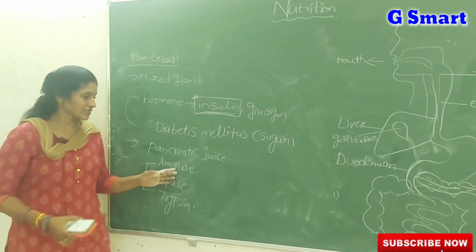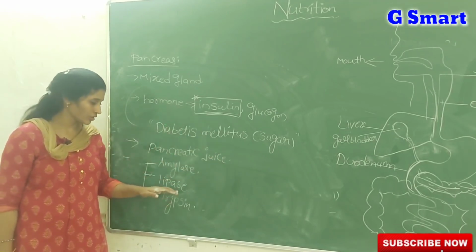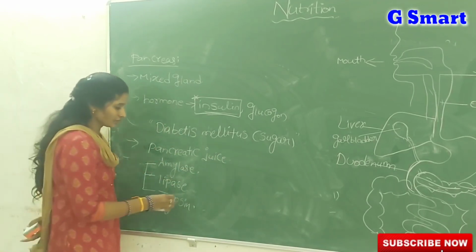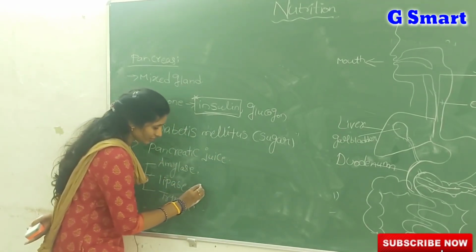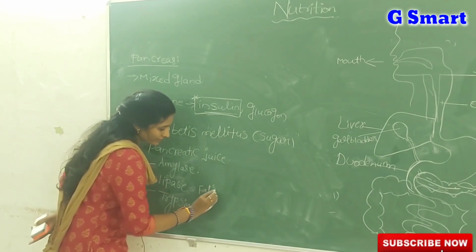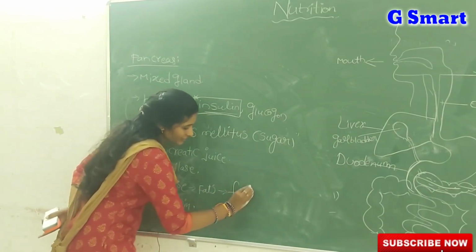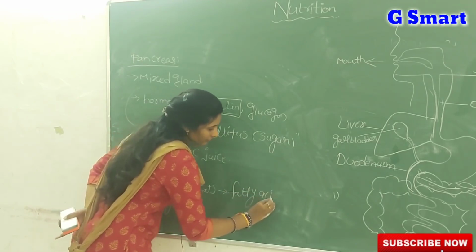Amylase converts carbohydrates into maltose. Lipase converts fats into fatty acids plus glycerol.